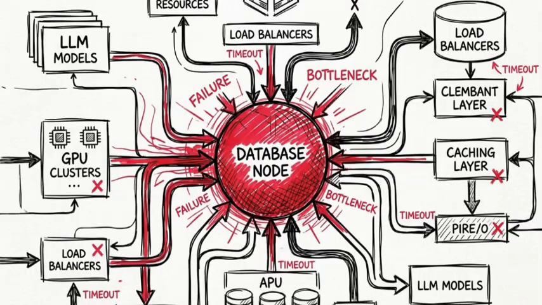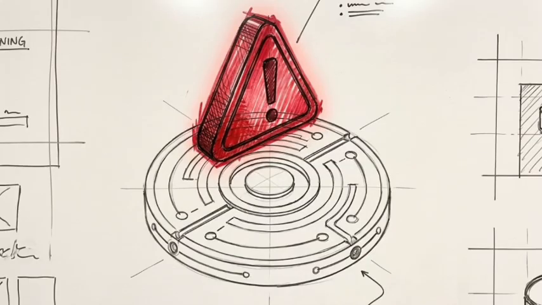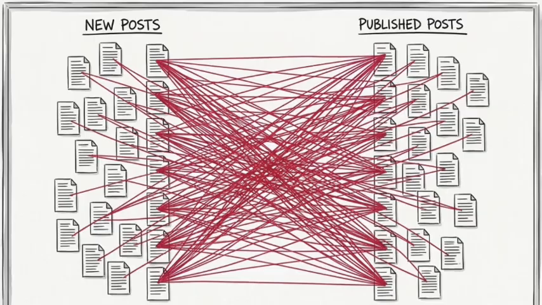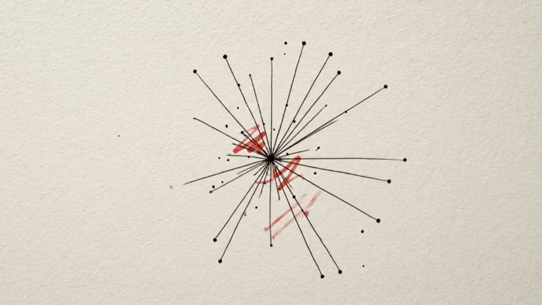Urgent danger zone: quadratic time, or O of n squared. This is responsible for the majority of severe system crashes. Suppose you configure a flawed make.com router path. You set it to check every newly generated Claude 3.5 post against every single previously published post to catch duplicate phrasing. This nested cross-referencing compares every item against every other item.